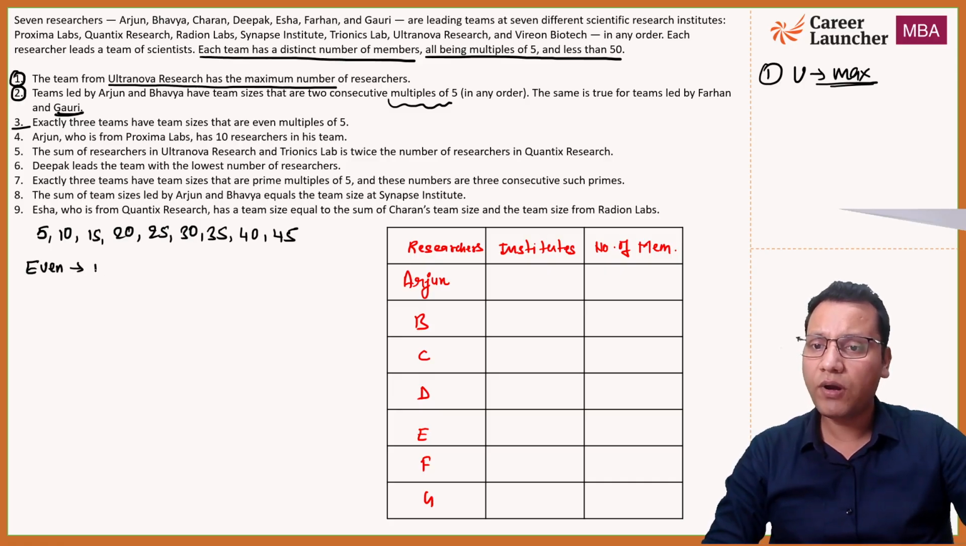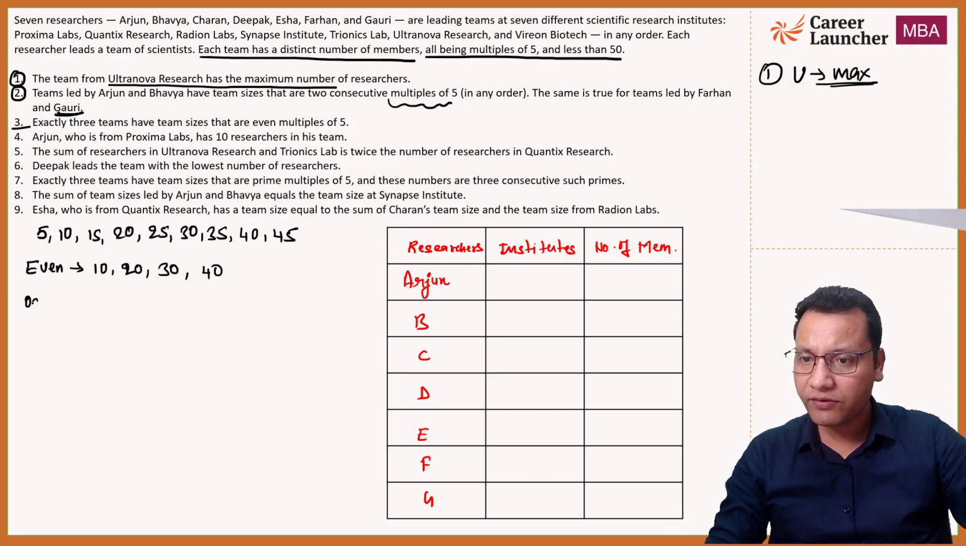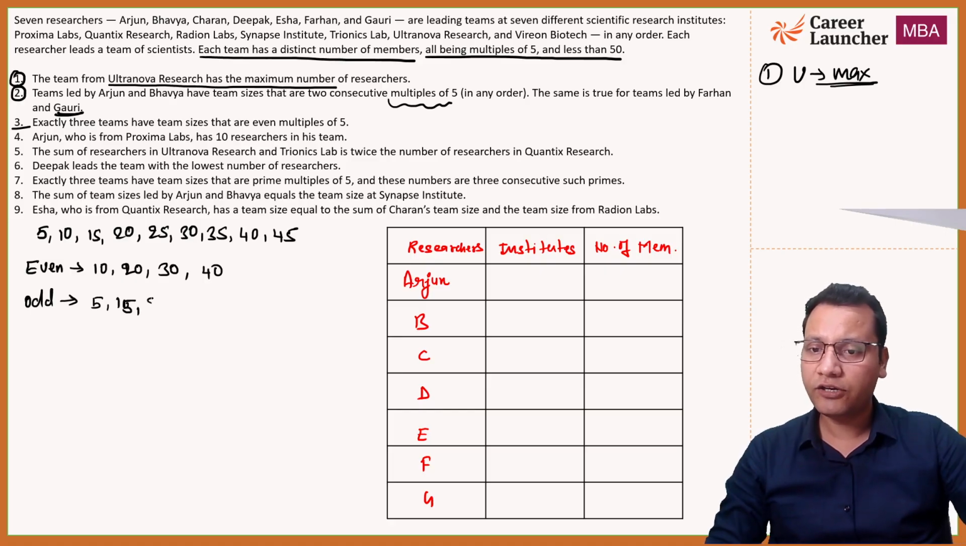What will the even multiples of 5 be? That will be 10, 20, 30, 40, right? So the rest will be odd multiples, right? So let's write the odd multiples too. So odd multiples will be 5, 15, then 25, then 35. I'll write it again: 5, 15, 25, 35 and 45.